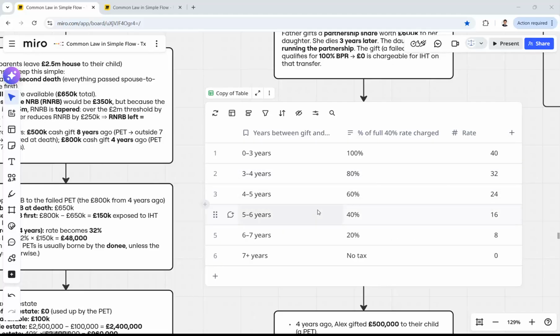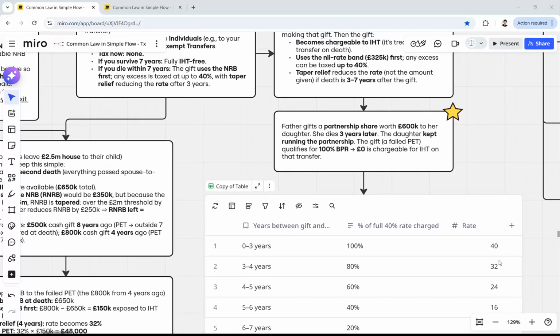Then from 4 to 5 years, if you die during the 4th and 5th year, it will be 24. Then for 5 and 6 years, it will be 16. And you're seeing the tendency. It is just being reduced by 8, then again 8, and then one more 8. So 6 to 7 years will be just 8%, and after 7 years it will be 0. And this is the taper relief.